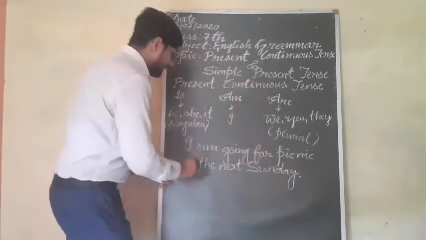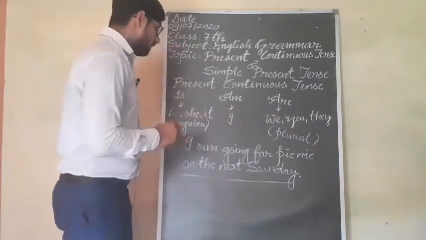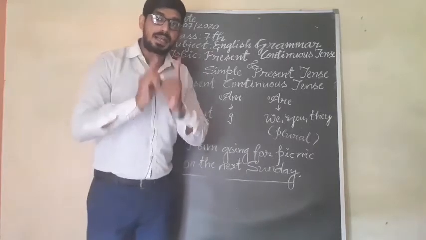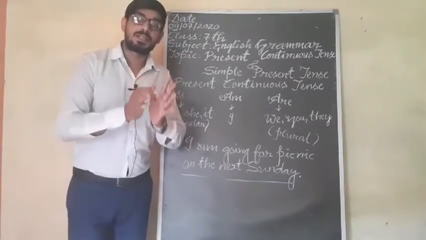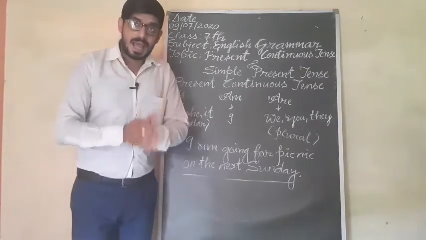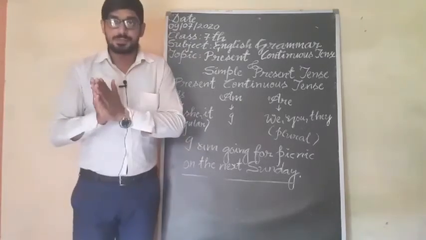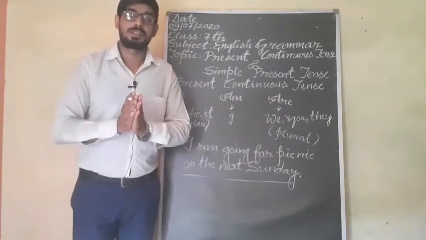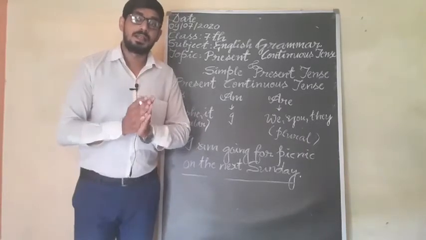So students, you see the next Sunday will come in future, but by writing the sentence in the present continuous tense, we are indicating the future action. This is the personal arrangement we have decided to do earlier. Understand? So for the personal arrangement, we have to use present continuous tense. We have decided to do something in future. In that position, we have to use present continuous tense. Understand? And present continuous tense will also be used for the action that is happening now.